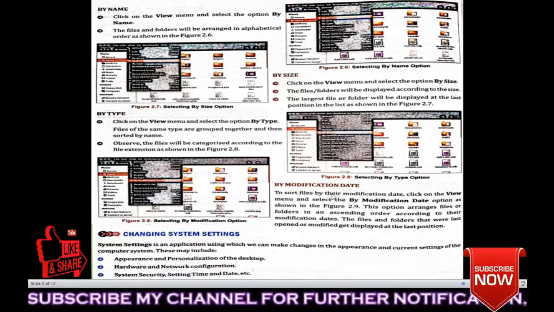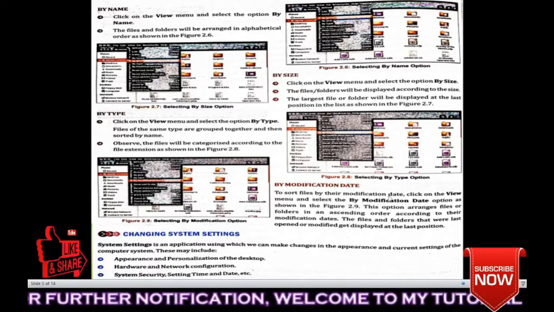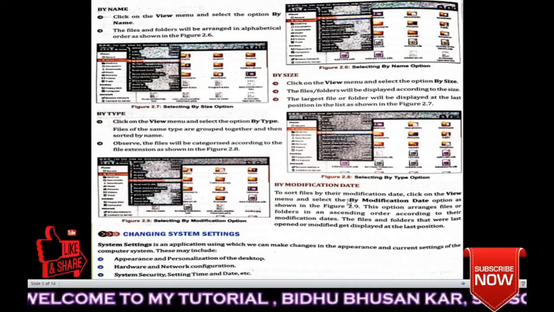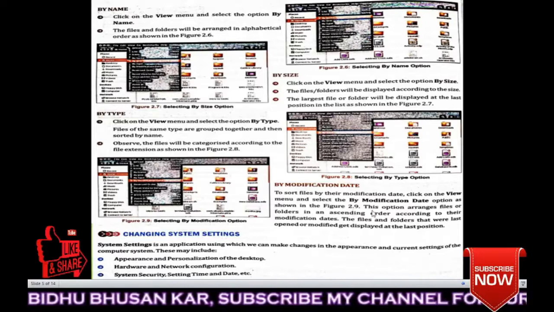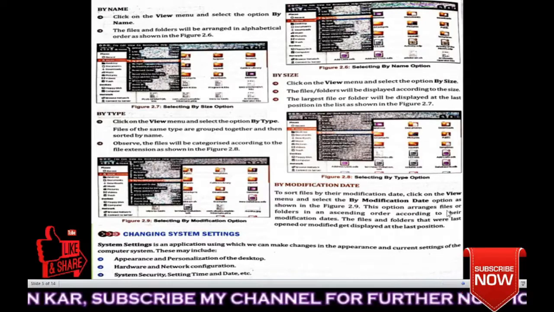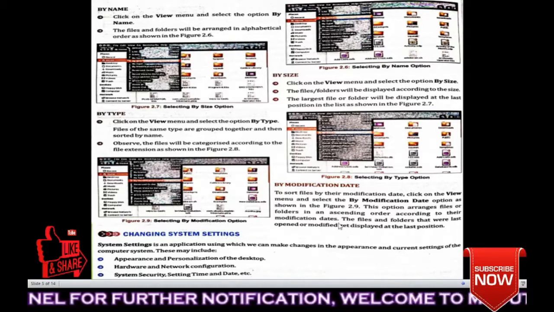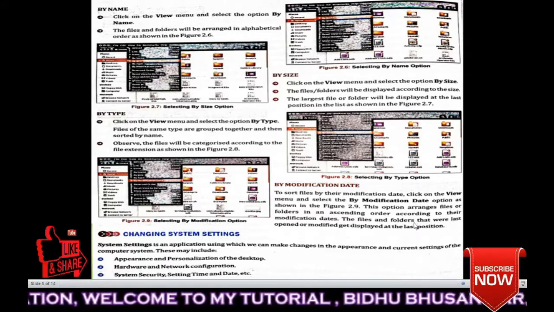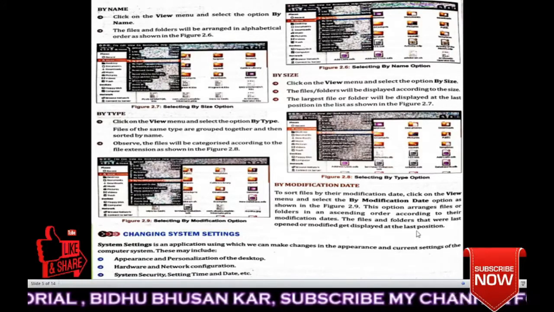Next, by modification date. To sort files by their modification date, click on the View menu and select the By Modification Date option, as shown in figure 2.9. This option arranges files or folders in ascending order according to their modification date. The files and folders that were last opened or modified get displayed at the last position.